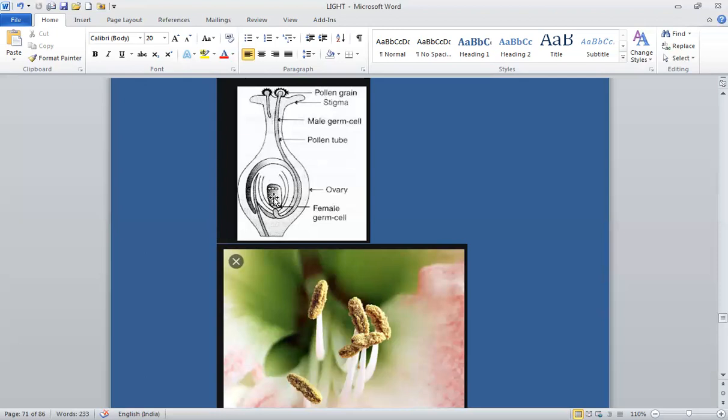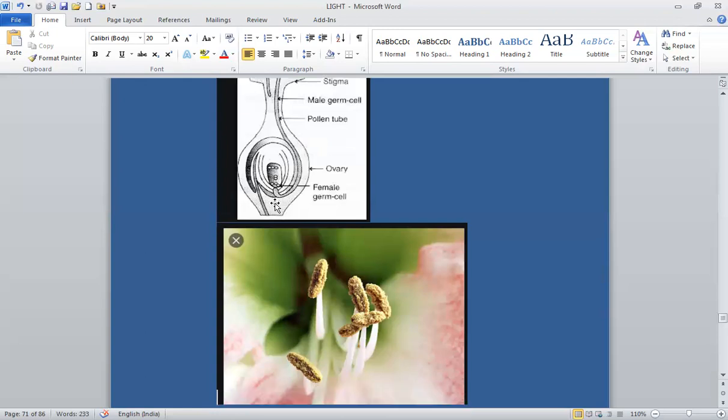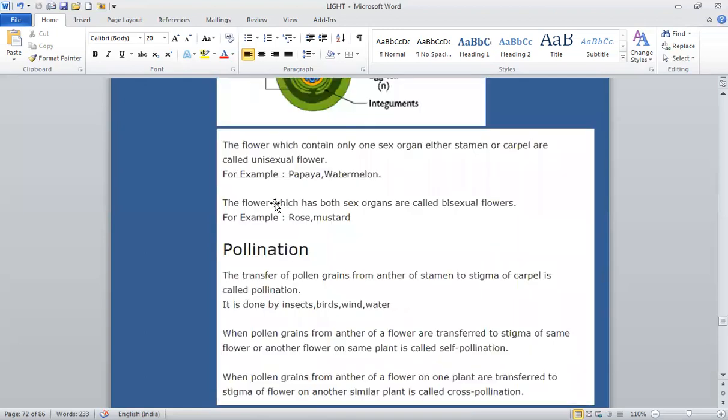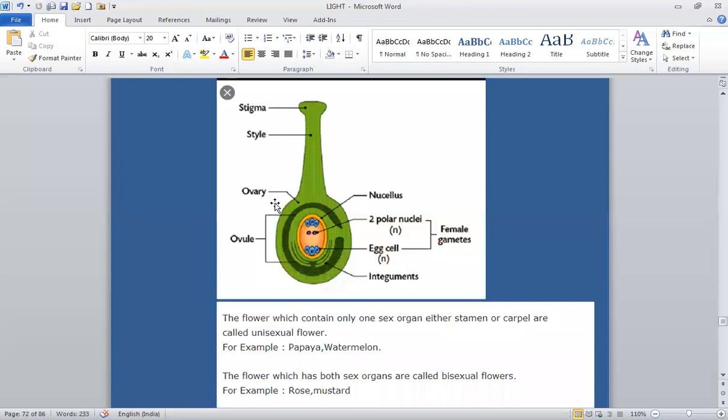This type of fertilization is called double fertilization because fertilization is occurring twice. Once, a single male germ cell fuses with the egg, and second, the two polar nuclei fuse with the second germ cell. So this is how fertilization takes place. And what is fertilization? Fertilization is the fusion of male gamete with female gamete.